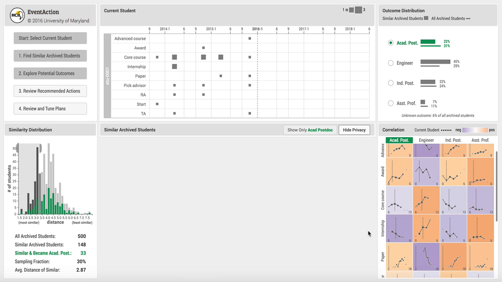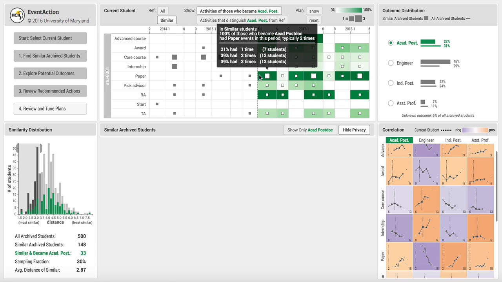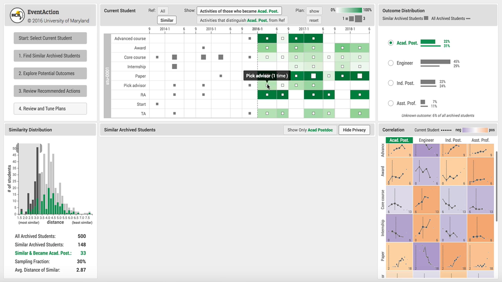The third step is to review recommended actions. By default, we see the activities of all students that are similar to me. Instead, I want to see only students of those who became academic postdocs. The darker the green, the more students had that activity in that period. The larger the white box, the more occurrences they had.